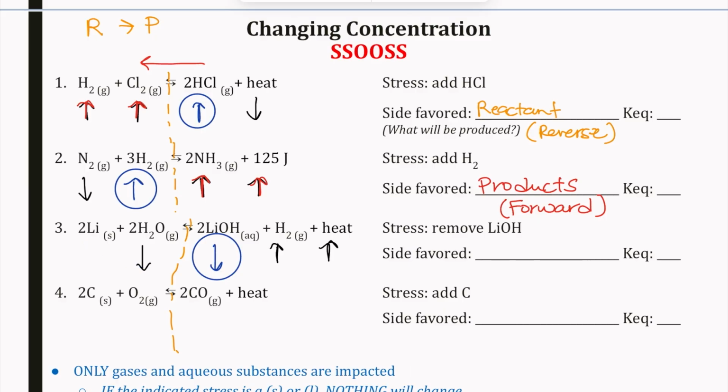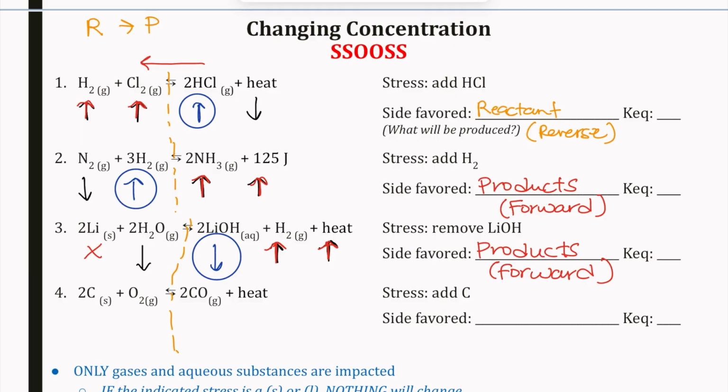What's going to happen to lithium? Lithium's a solid, so that concentration is not going to change. And what side is going to be favored? What side is going to produce more? That would be our product side, because we have more of those up arrows. So our product side is favored because that forward reaction is going to be occurring more.